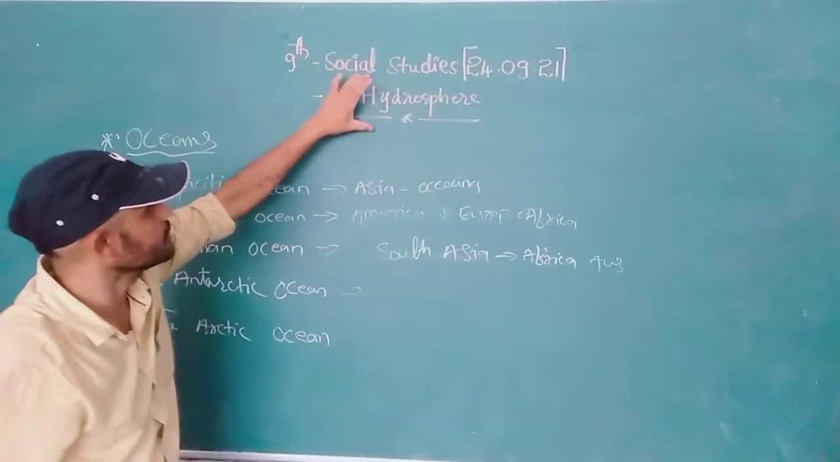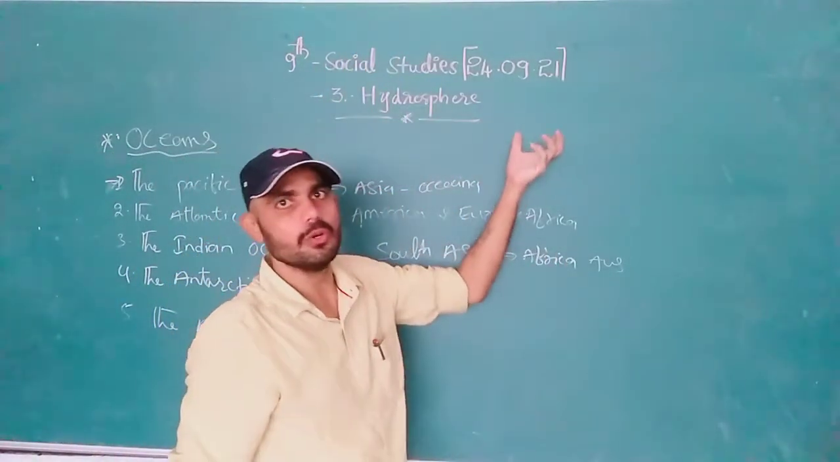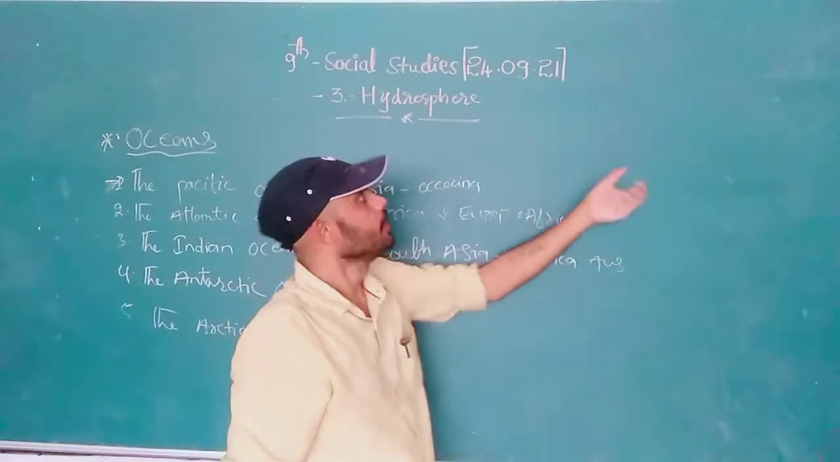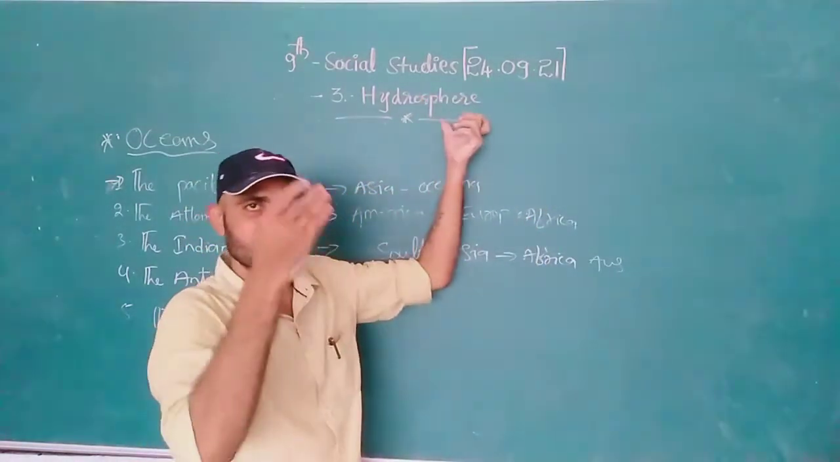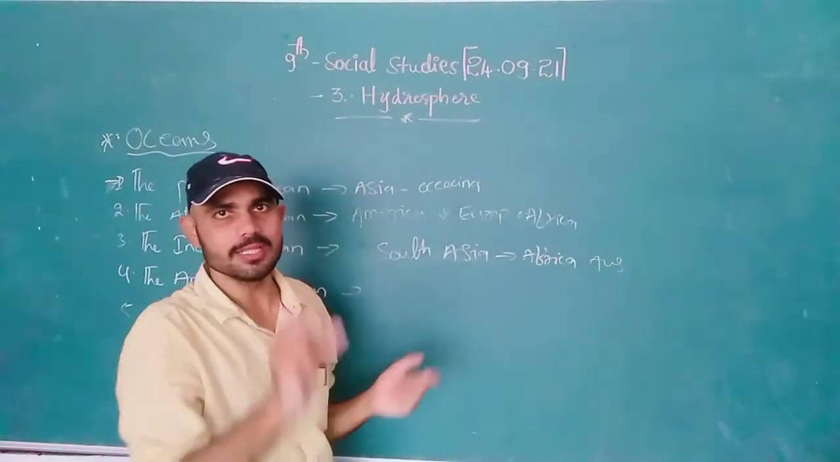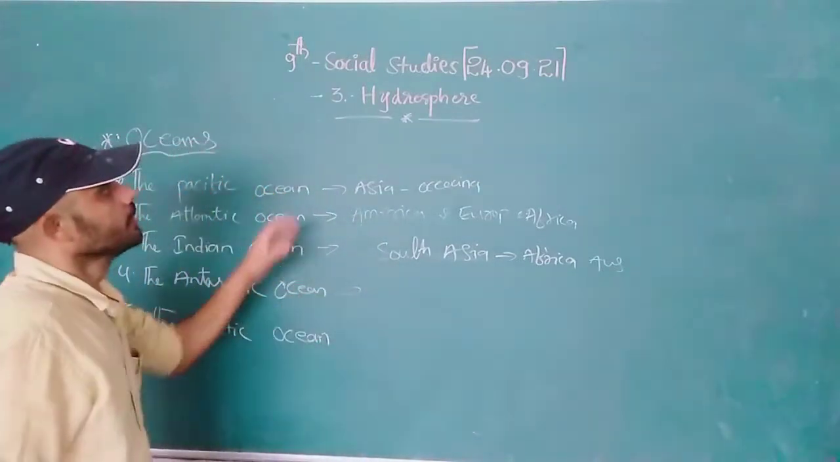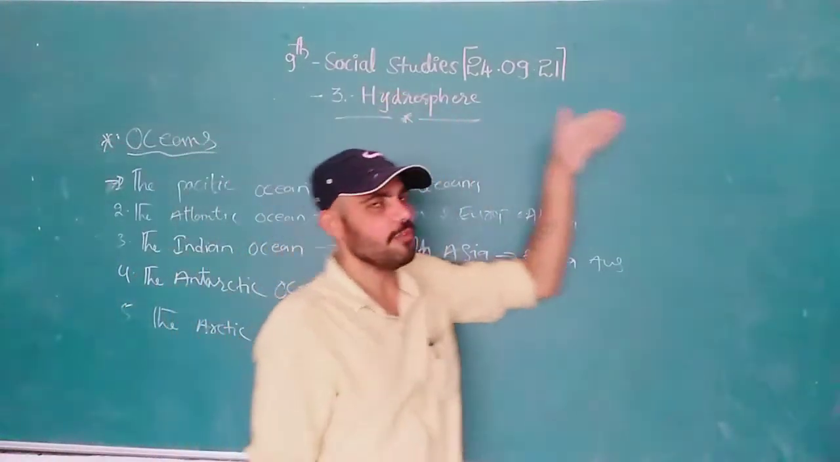Hydrosphere is derived from the Greek word hudu, which means water, right? The sphere is derived from the Greek word sphera, which means ball. We can say spherical, a sphere, a ball, a round shape. It is called hydrosphere.